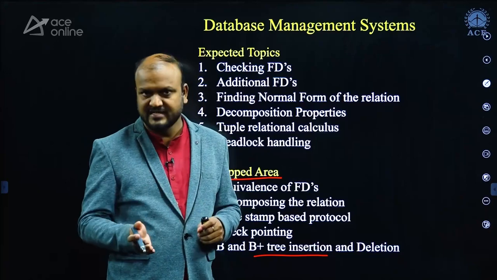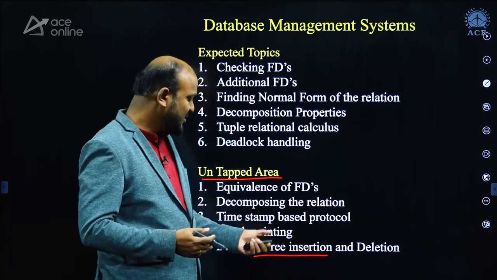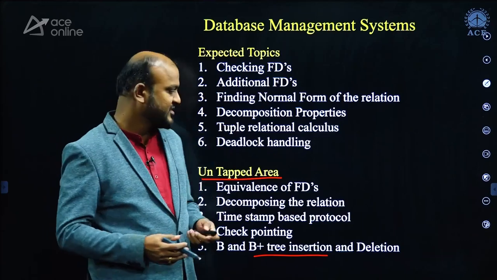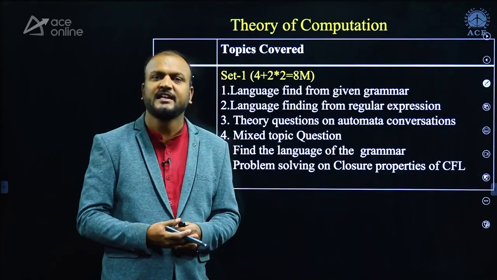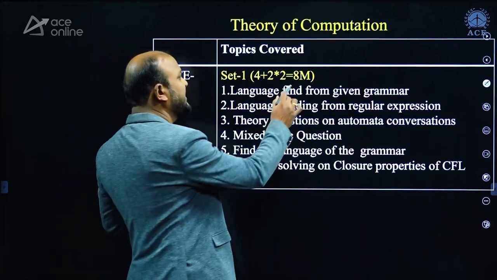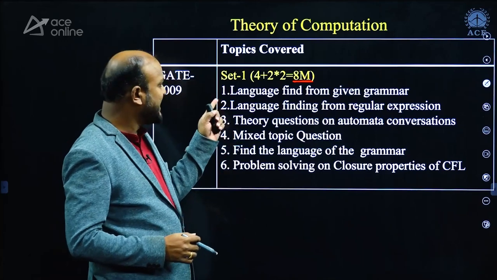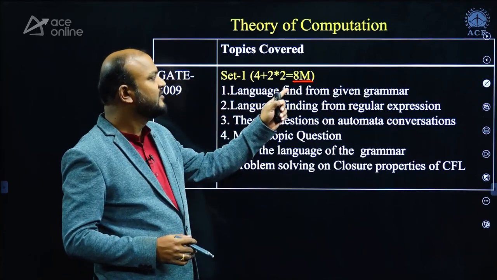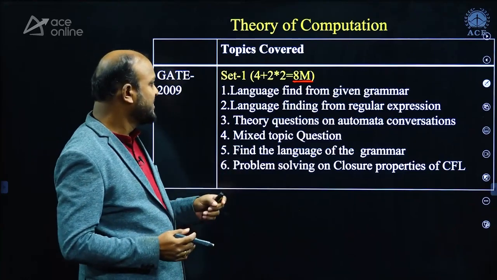After that, no question is given, and you can expect different ways of asking such questions on B plus tree insertion and deletion. Next, we'll go ahead with the theory of computation, the TOC subject. In 2009, there are 8 marks, and they asked questions like finding the language from a given grammar. Grammar is given and you are asked to find what the language is.